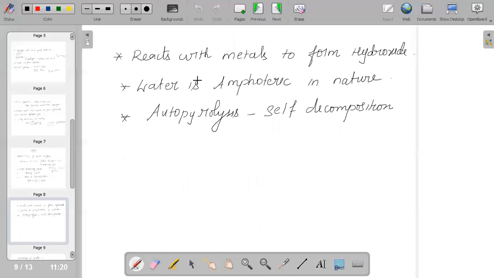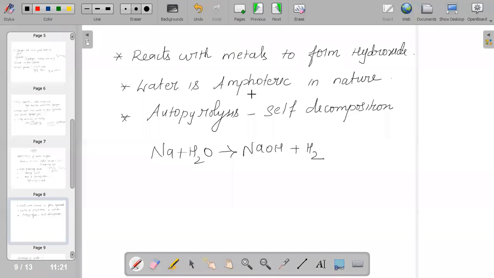And when we talk about chemical properties, it was already discussed. When it reacts with metal it forms hydroxide, that is Na plus H2O gives NaOH plus H2. That is, it reacts with metal to form hydroxide and hydrogen gas is liberated. And we all know water is amphoteric in nature. Amphoteric means it will react with acid as well as with base.